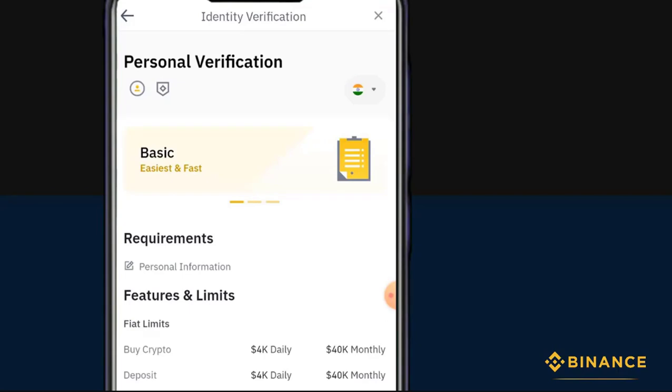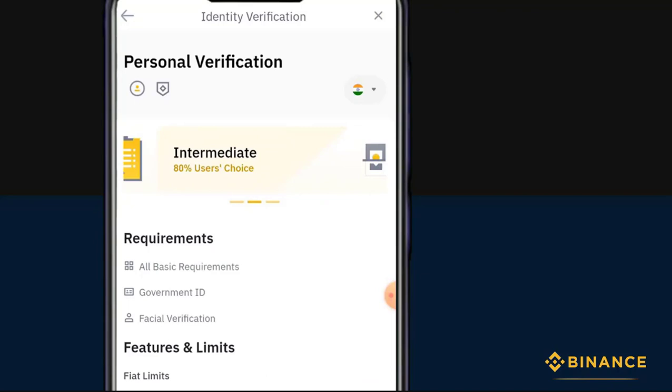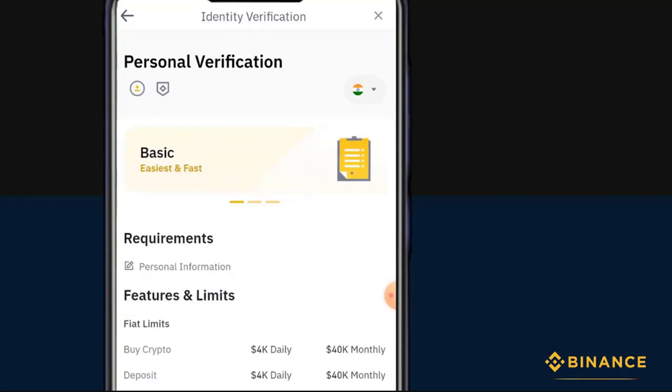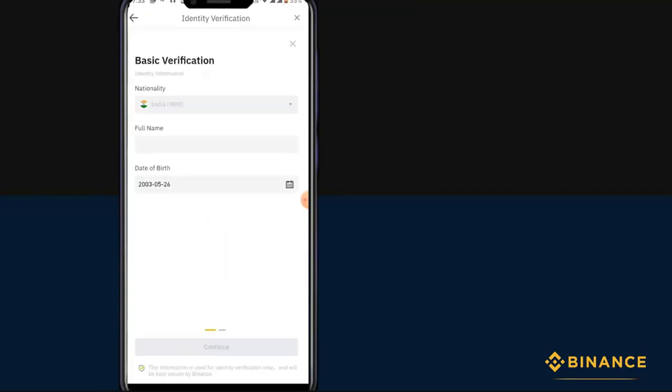So in order to start P2P trading, we need to complete two steps of verification, which are basic and intermediate. For that, first we need to complete the basic. So to do that, click on verify now. And the first thing, select your nationality, which is India.